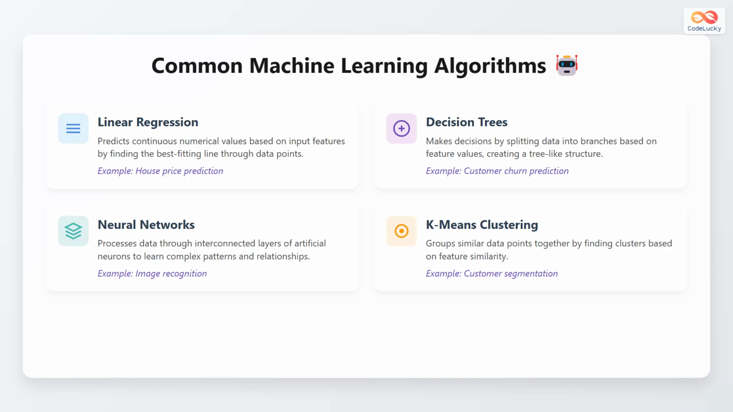Another algorithm is decision trees, which make decisions by splitting data into branches based on feature values, creating a tree-like structure. For example, customer churn prediction. Neural networks process data through interconnected layers of artificial neurons to learn complex patterns and relationships, such as image recognition. K-means clustering groups similar data points together by finding clusters based on feature similarity, such as customer segmentation.